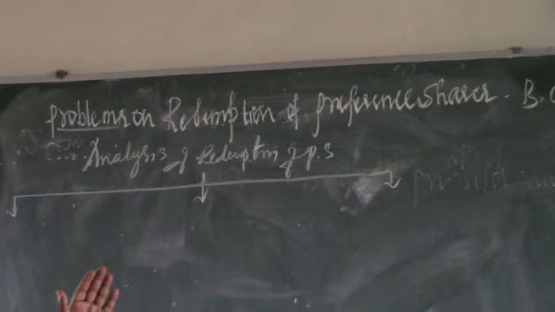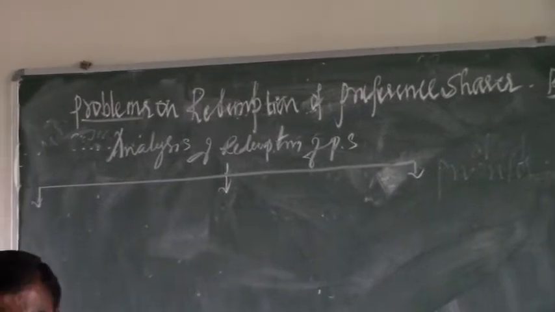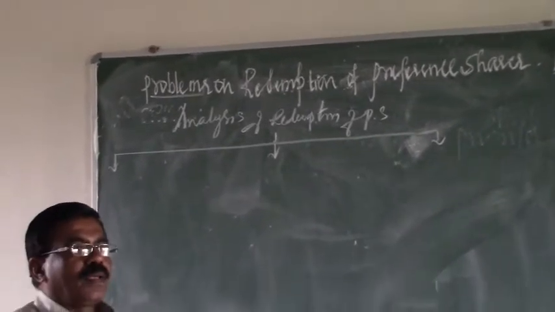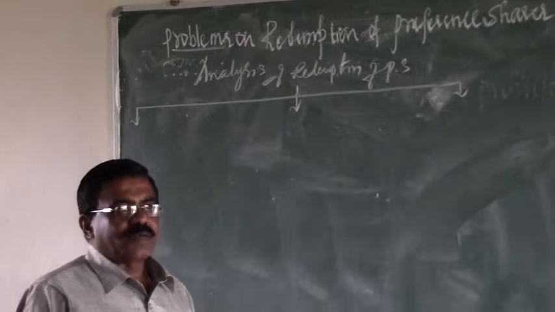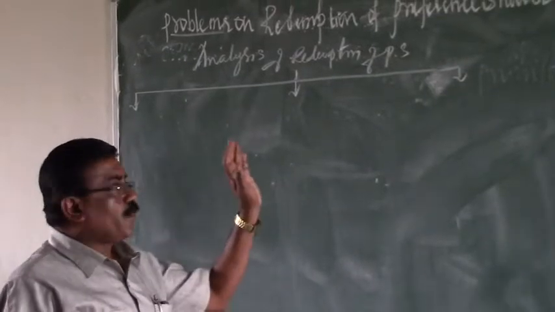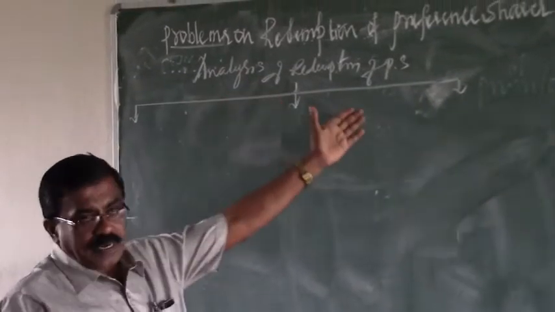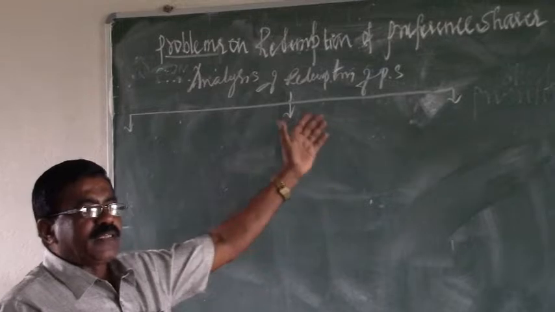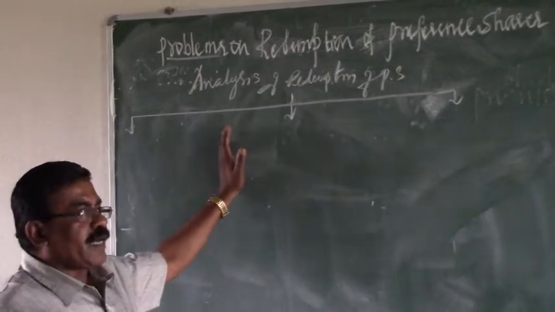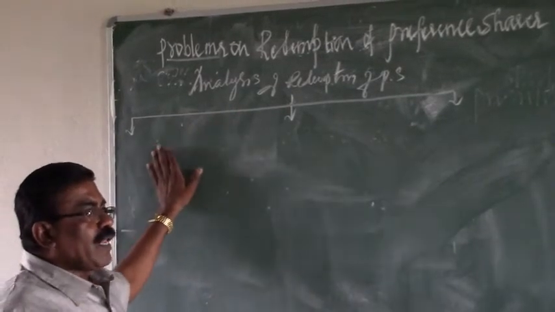before passing journal entries and preparing the revised balance sheet, first of all we have to get a glance of the overall problem, in the form of the analysis of redemption of preference shares. I already stated that in this analytical statement we have to show three partitions.